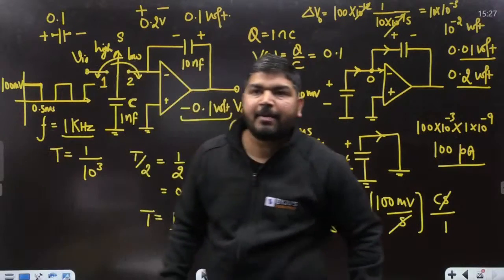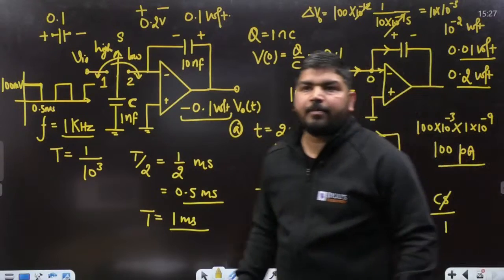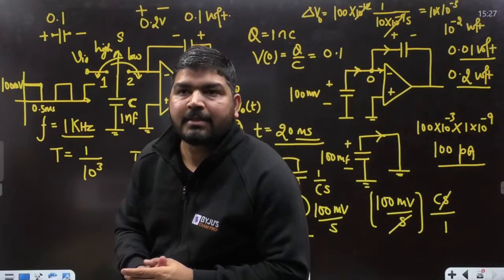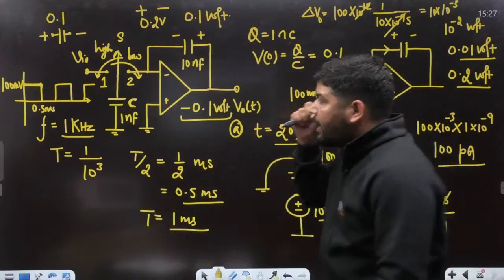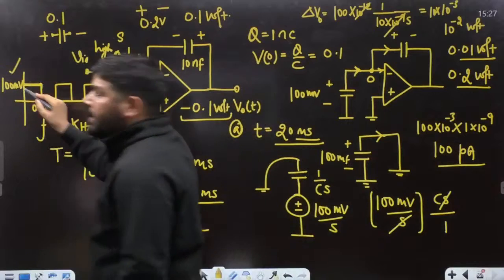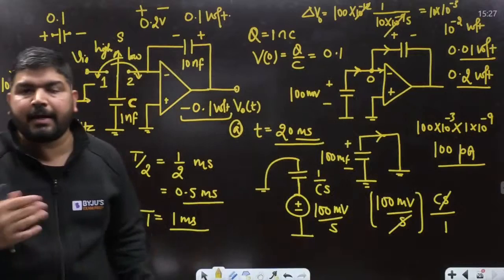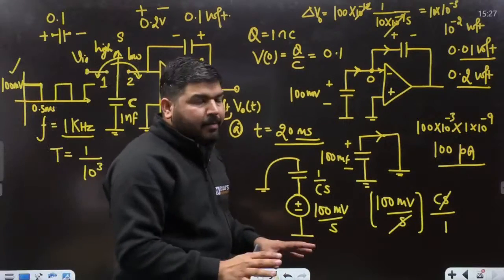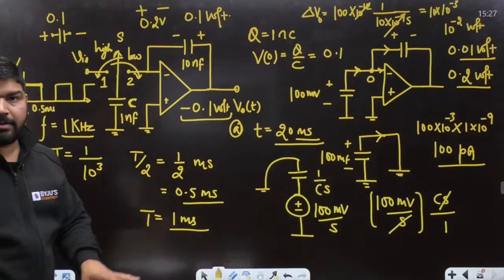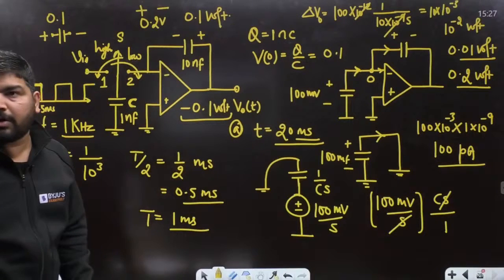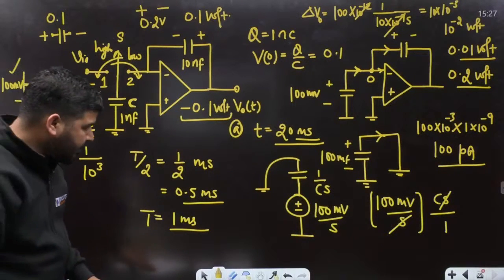Is it clear, guys? Tell me. Is it clear? Amplitude and input not given, just mentioned high and low. Yes, I know that high and low, but the high amplitude is given, I suppose. This is 100 millivolt, this is given as 100 millivolt. So let me again tell you about this question. Let me repeat this again from the initial point, because I don't know how many of you have understood this point. So let me repeat this question, guys.